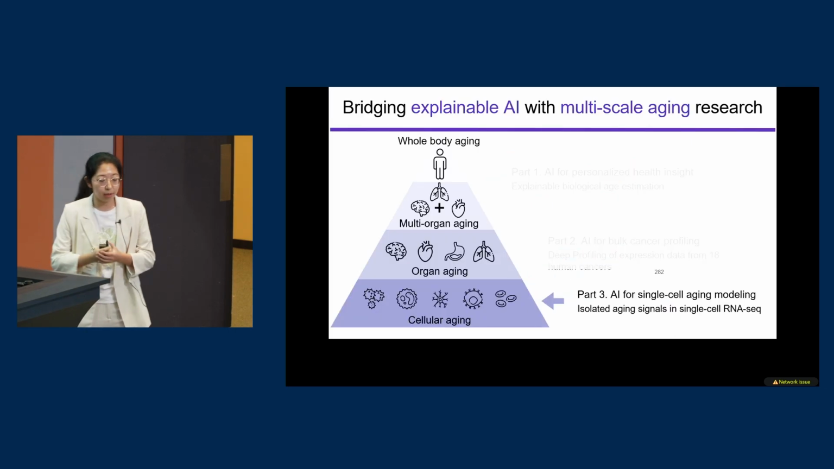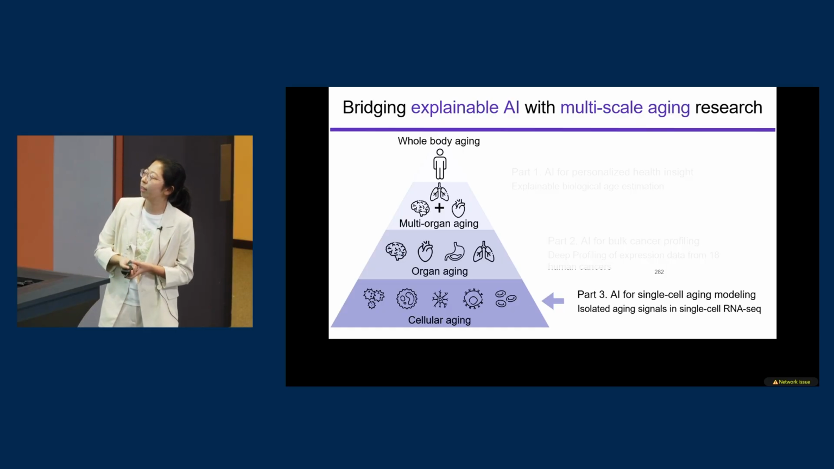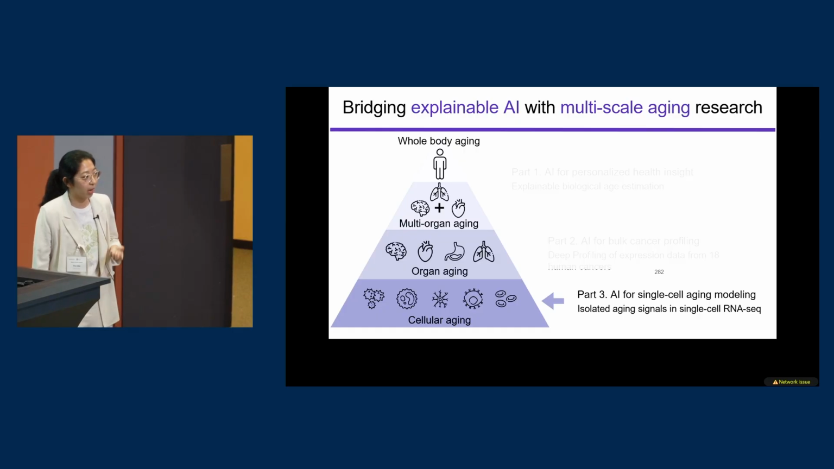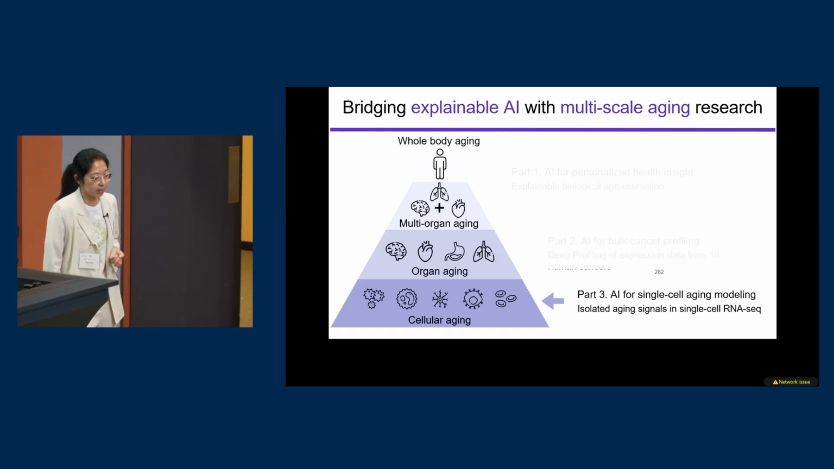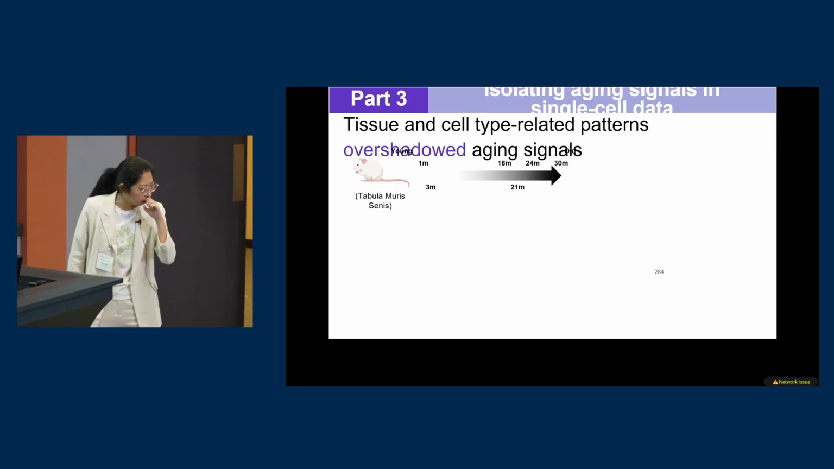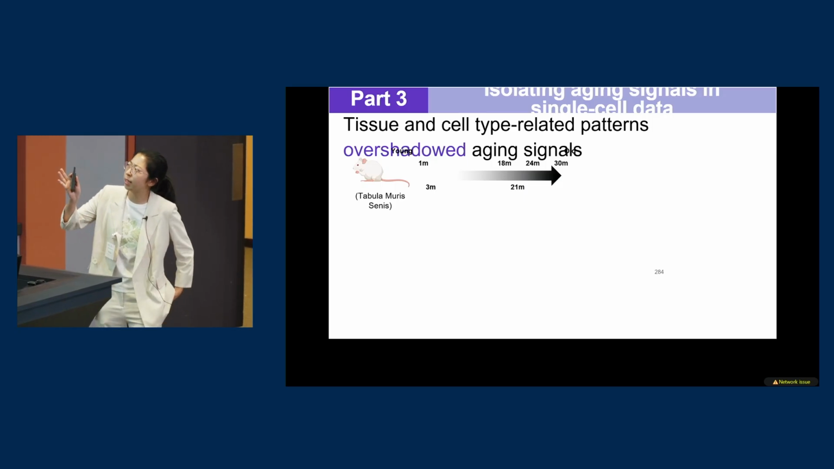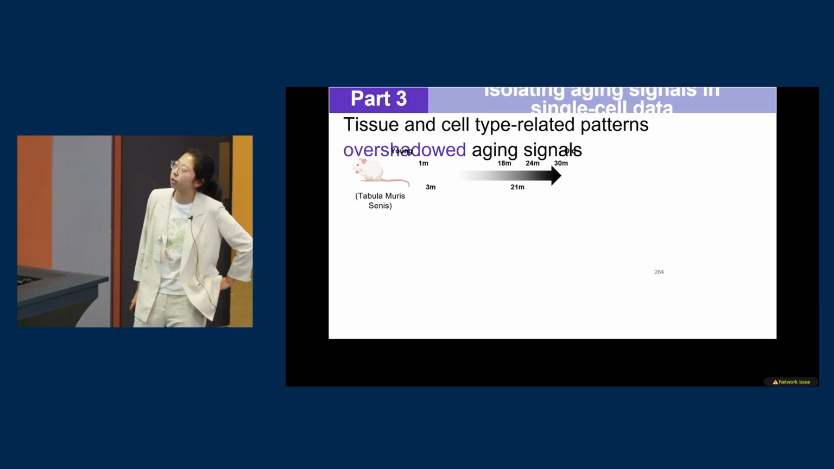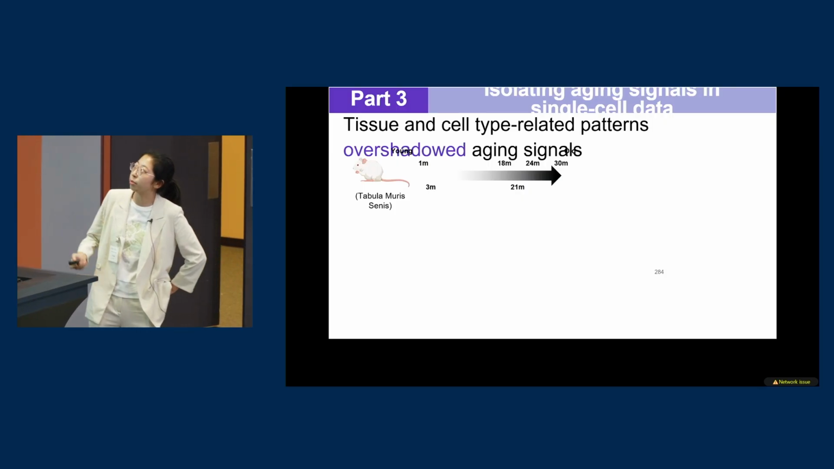And then in the third part, we took one step further to study cellular aging. We developed a new model called stress-UVI to isolate the aging signals from the single-cell data. And so we used the mouse aging atlas, which includes mice from 1 month to 30 months.